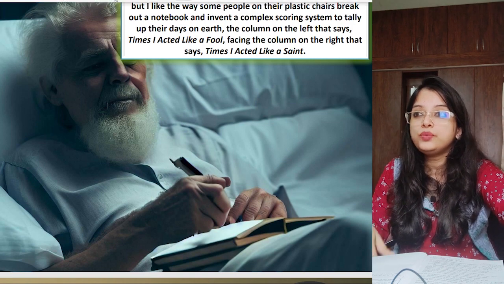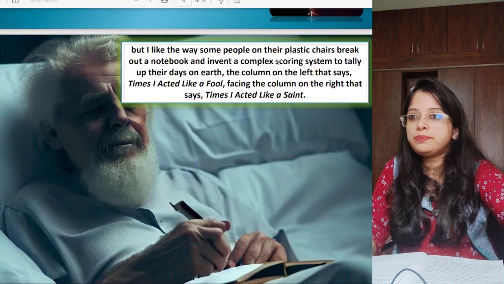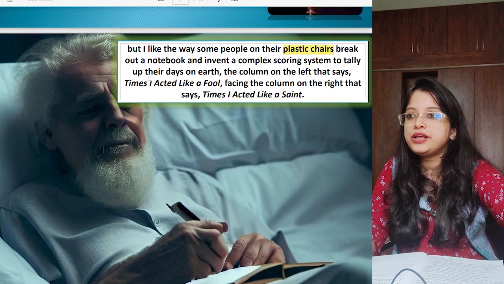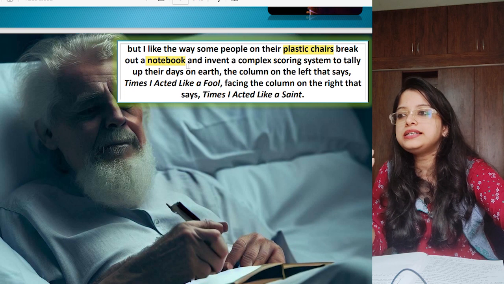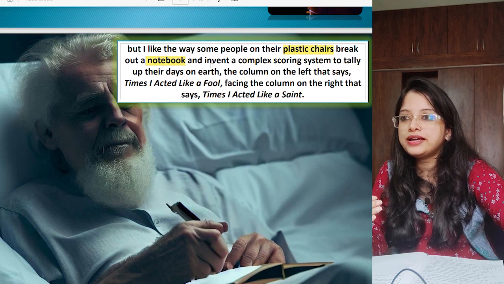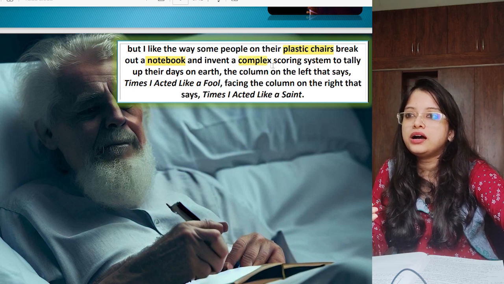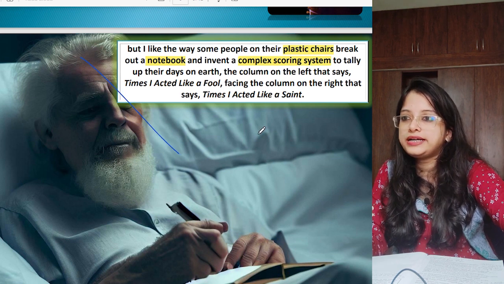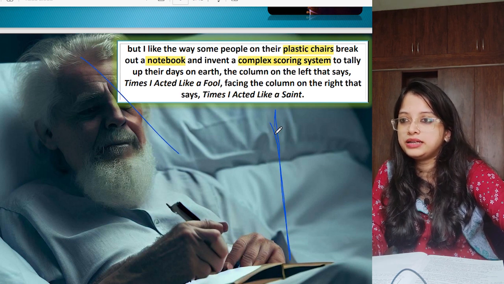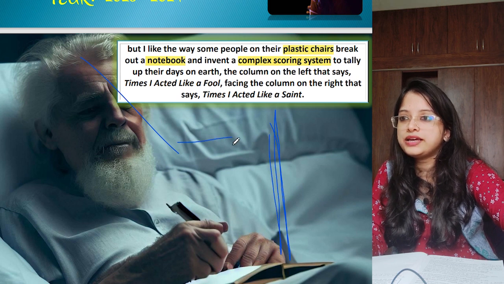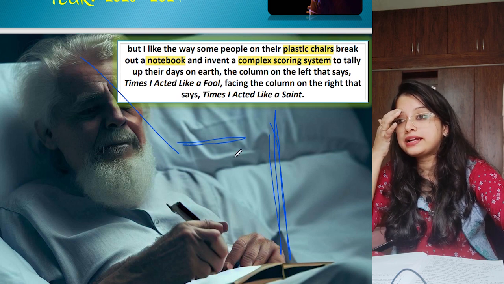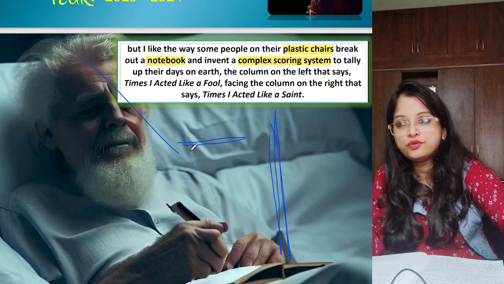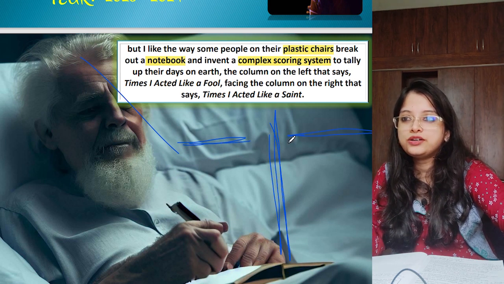So I like the way some people on their plastic chairs, now these people sit on their plastic chairs in the hospital and break out a notebook. Break out means they take out a notebook, and what they write over there, they have invented a complex scoring system. That means it is just like we draw a table, a line in the middle, and then on the left I am writing times I acted like a fool, and times I acted like a saint on the right hand side.